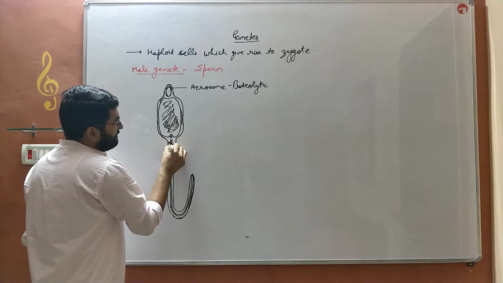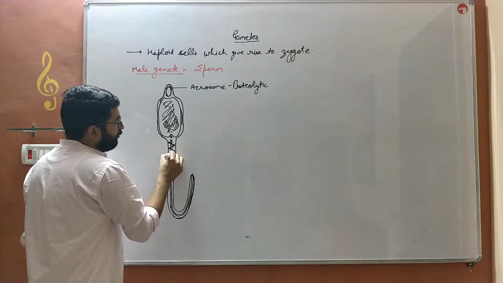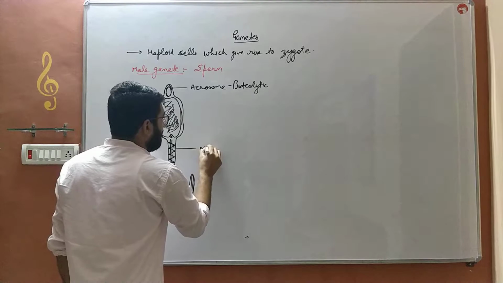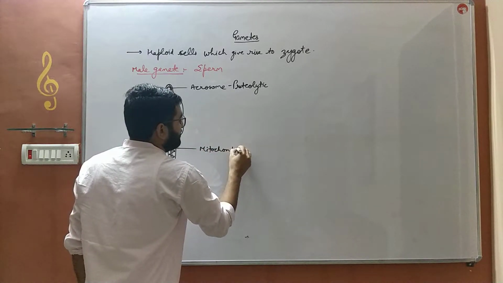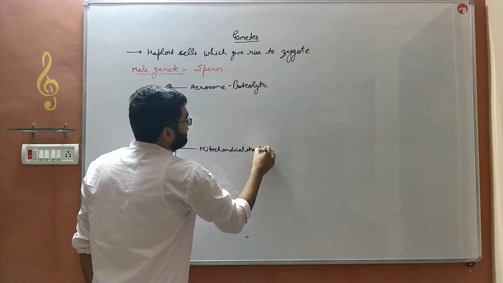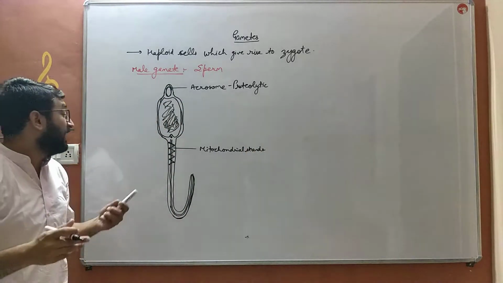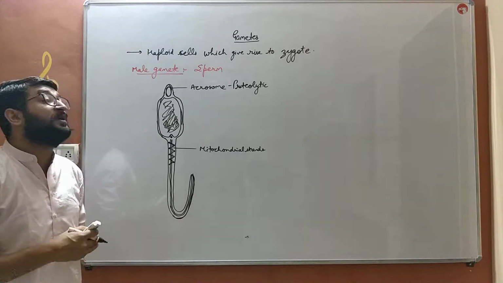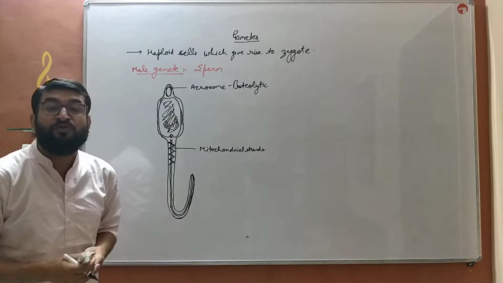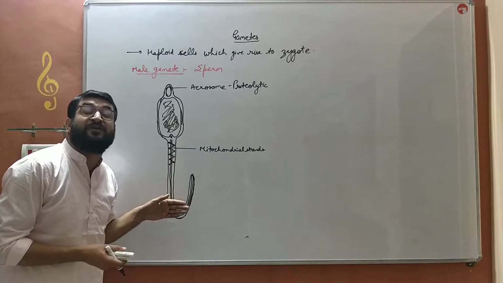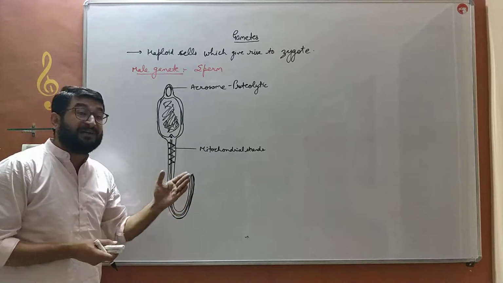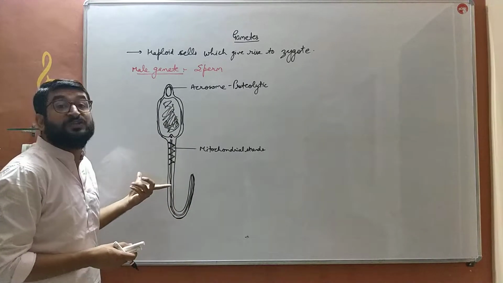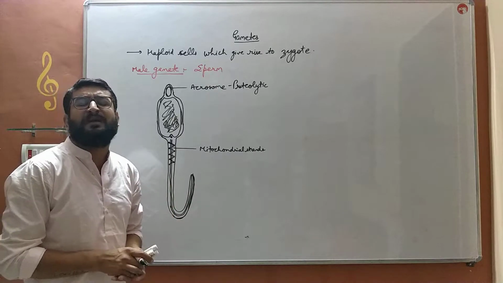In the neck region, it has mitochondrial strands. These are the strands which are made up of mitochondria, and why are they required? They are required to provide energy to the sperm cell. As the sperm cell is a motile cell, it can move on its own by the whiplash movement of the tail. This tail provides the whiplash movement as a snake moves. That whiplash movement helps the sperm to move into the sperm duct as well as into the female reproductive system.